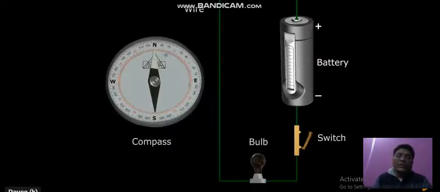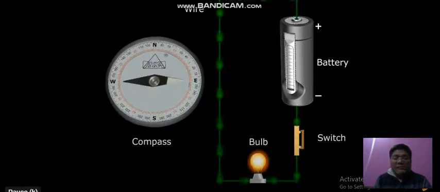So what is happening here? When the current is passed, as you can see in this animation, the magnetic compass needle shows the deflection. And when it shows the deflection, dear students, that means there is the presence of some kind of magnetic effect near the compass. This effect is known as the magnetic field. It is a very important word, magnetic field.